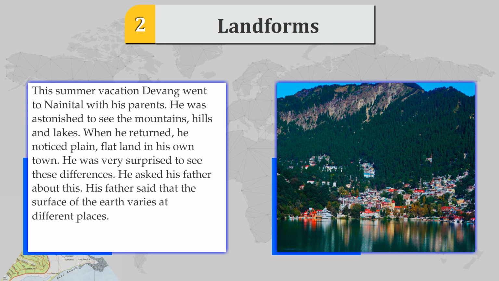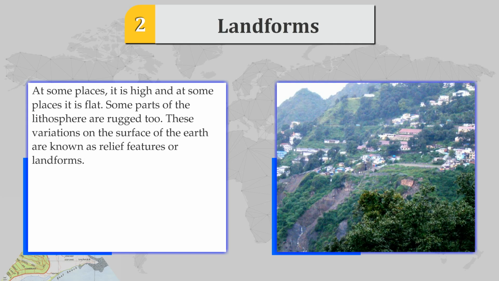His father said that the surface of the earth varies at different places. At some places it is high and at some places it is flat. Some parts of the lithosphere are rugged too. These variations on the surface of the earth are known as relief features or landforms.